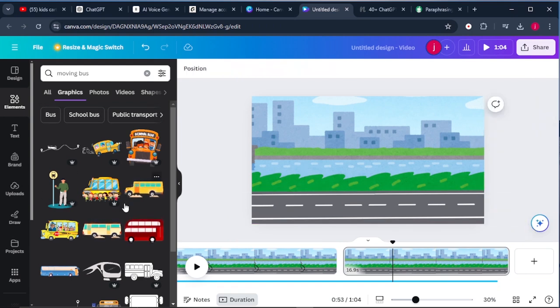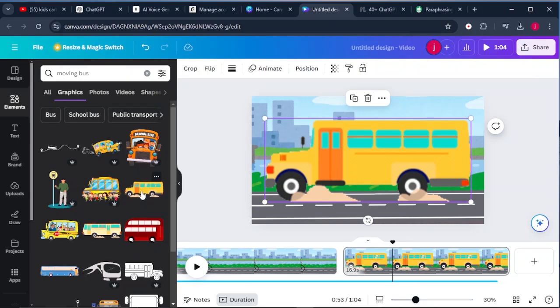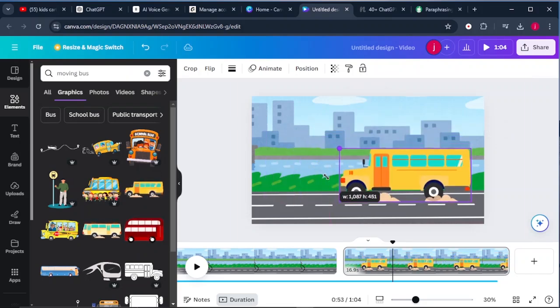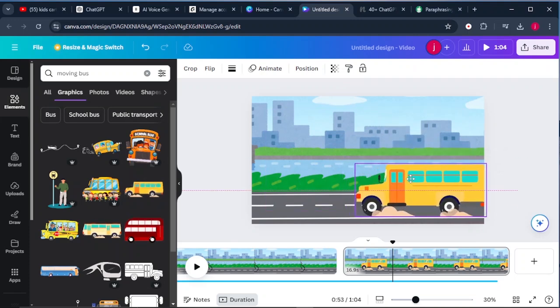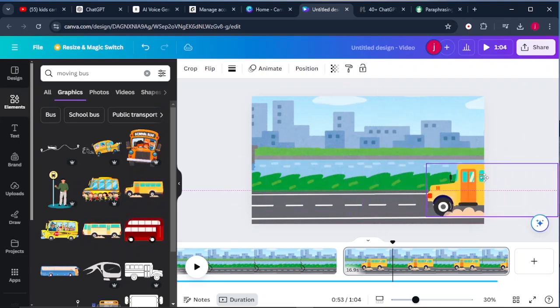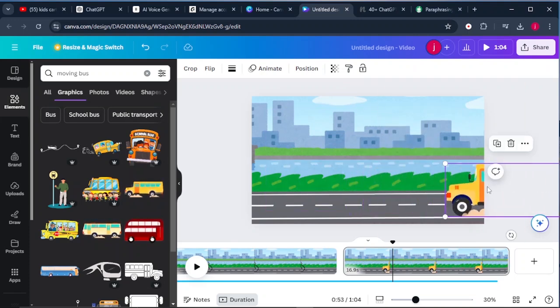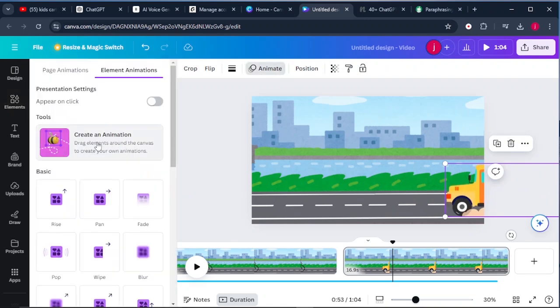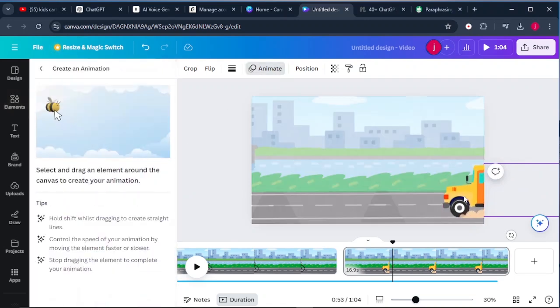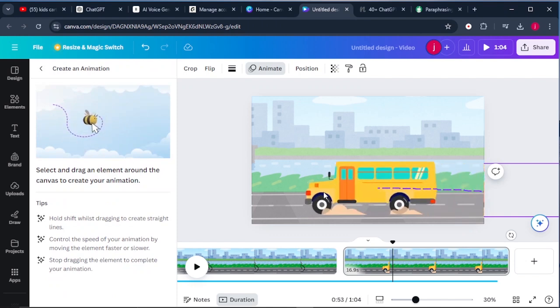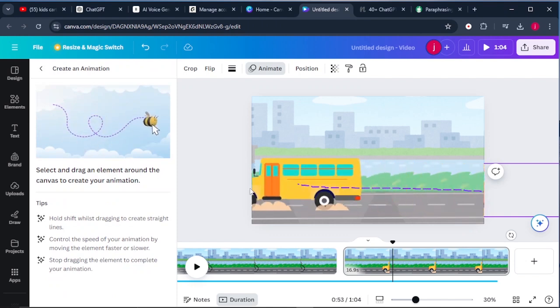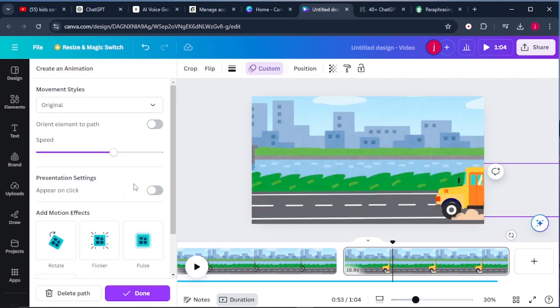And we're going to introduce the animated buses. So let's click on the first one, which is this one. And we're going to resize this bus to that much and we'll place this bus here. And from there, the same process that we had repeated, we click on animate, and then we also click on create an animation. Then we'll drag our bus to move straight in this direction. Okay, like that. That is perfect.